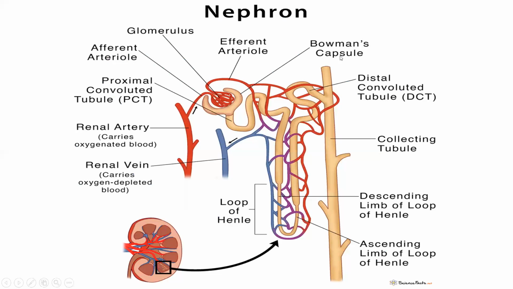This is Bowman's capsule, and this part is the loop of Henle, which has the descending limb and the ascending limb of the loop of Henle. This part is the distal convoluted tubule and collecting duct.